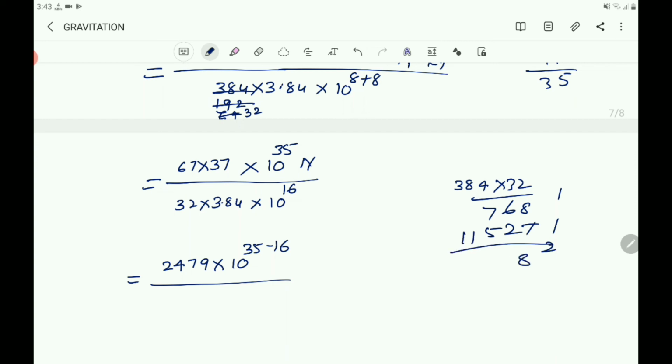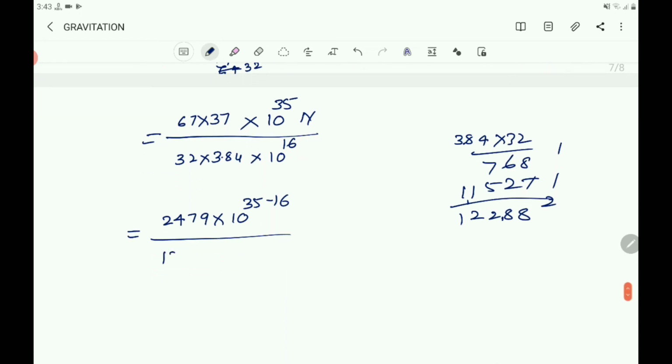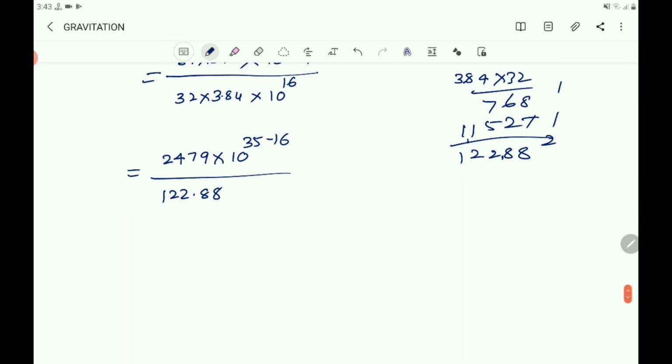So it becomes, the point is here, 3.84, so you will get 122.88.